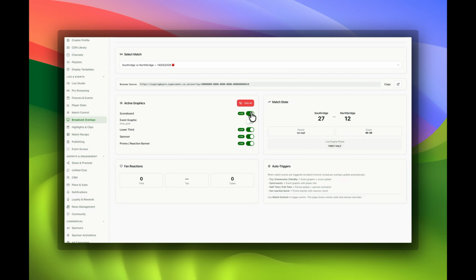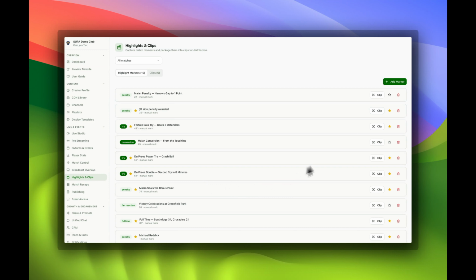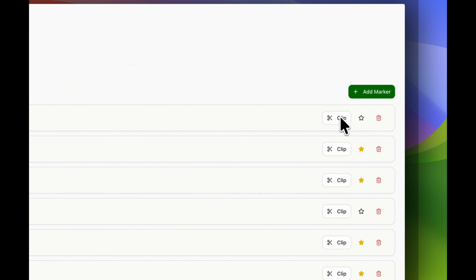But how do you toggle the different controls? Well, that's the job of the broadcast overlays. Here you can toggle various functions on and off as shown on the screen. Tip: you can also create your own templates. Currently, the scoreboard shows in the top left corner and yellow and red cards display for 5 seconds in the middle of the screen. You may also choose to add highlights of the different games, like showing the tries and conversions. Another tip: some functions have more than one variation.